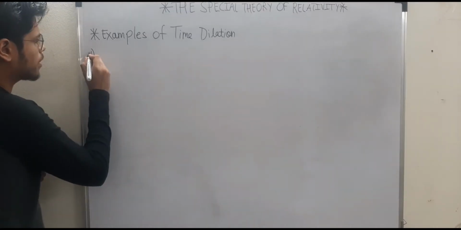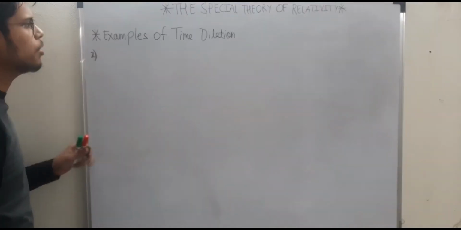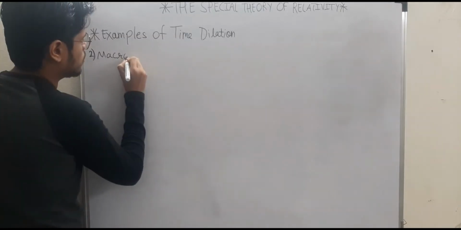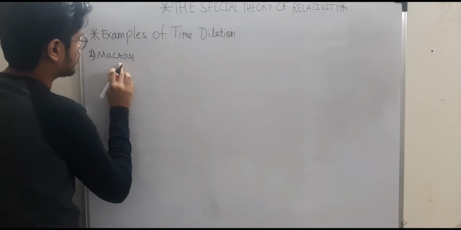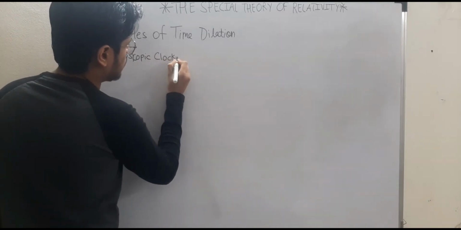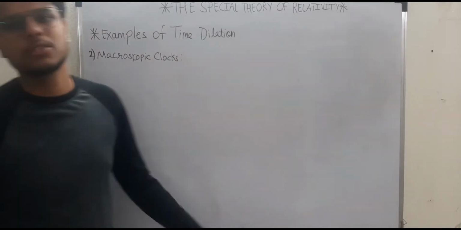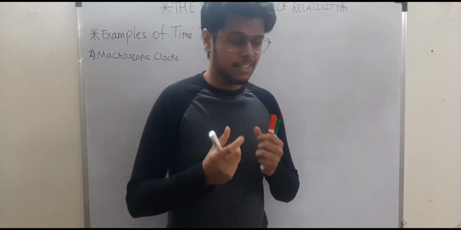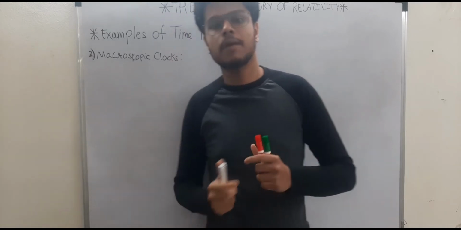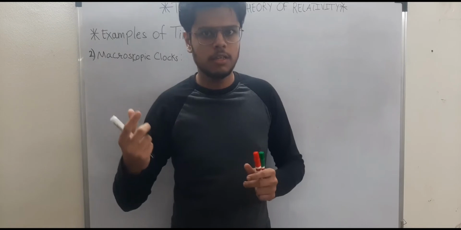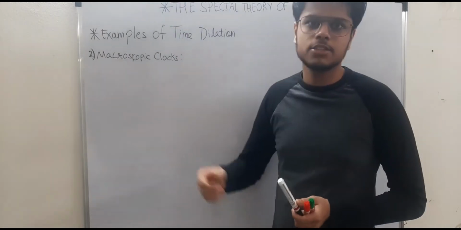Now let's talk about the macroscopic example of time dilation. Macroscopic clocks. Does time dilation work for macroscopic objects? Now this is going to be a very lengthy process, as you can observe, because if you are trying to match the clocks in the macroscopic world, then you need to carry heavy clocks all around the world in order to calculate whether time dilation works or not.